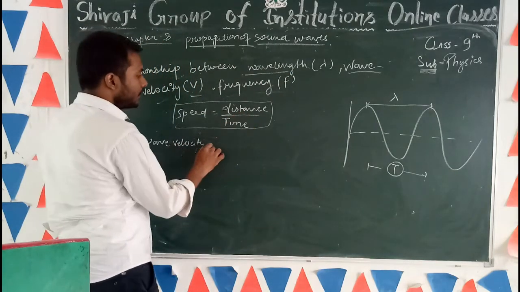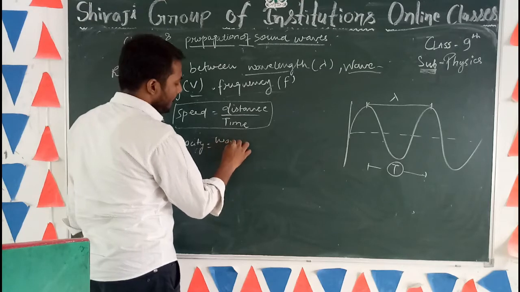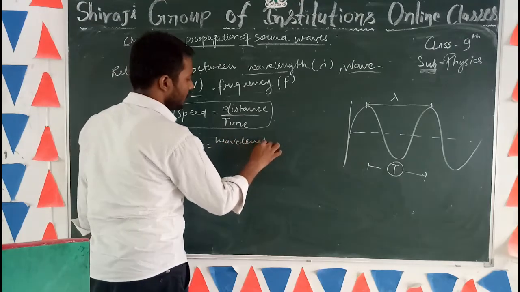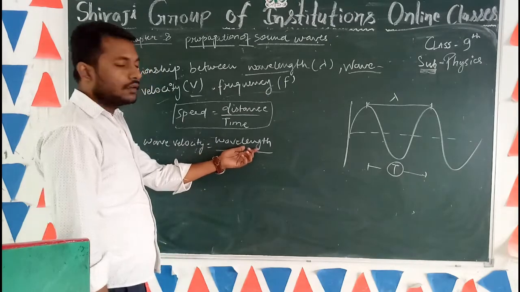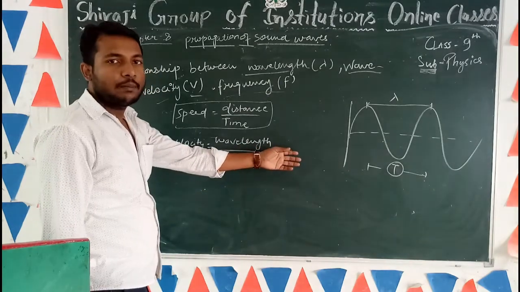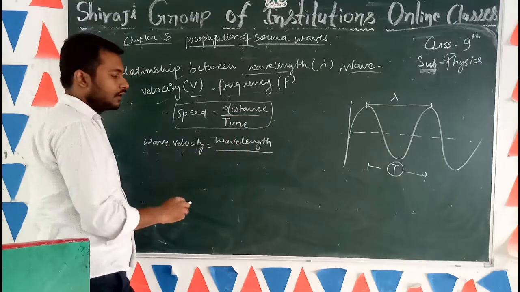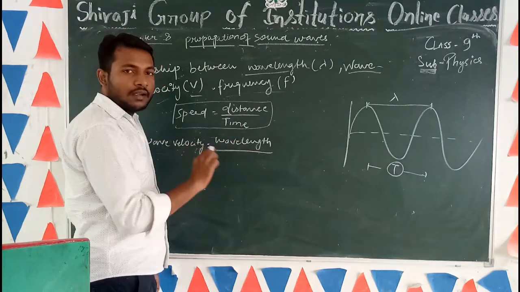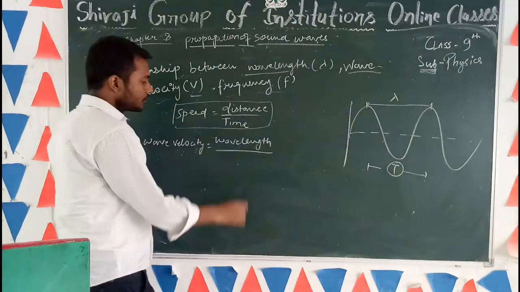So in place of distance, we will write wavelength, because the unit of wavelength is meter, and the unit of distance is also meter. So wavelength is nothing but the distance, but in case of a wave it is called lambda.